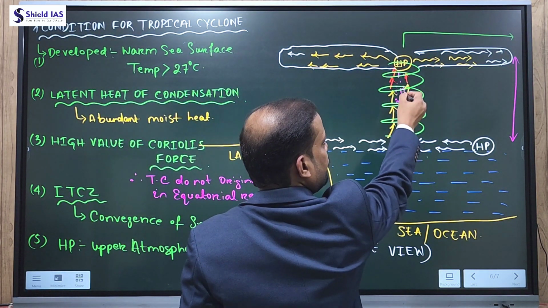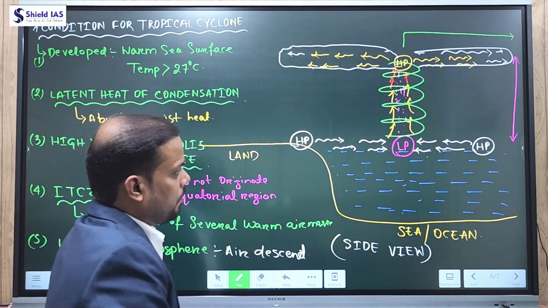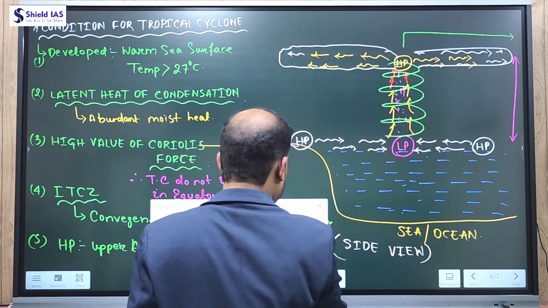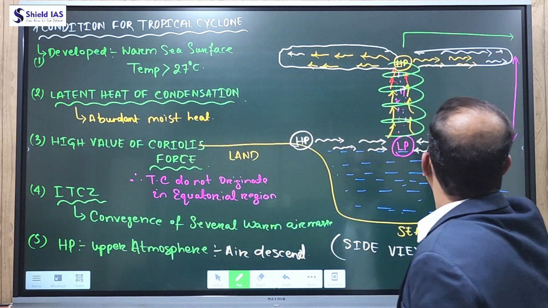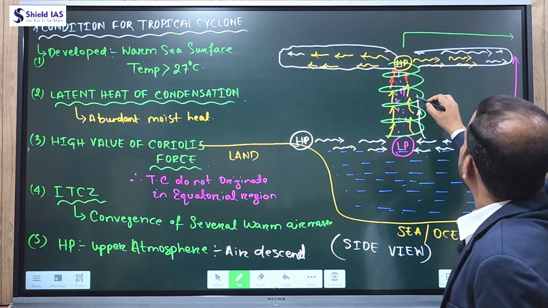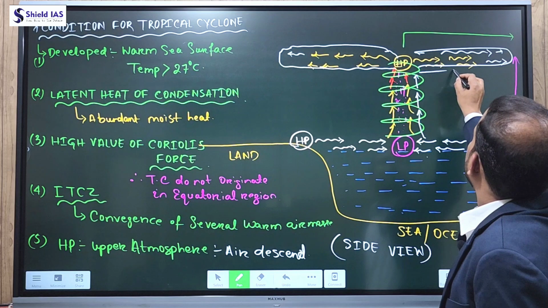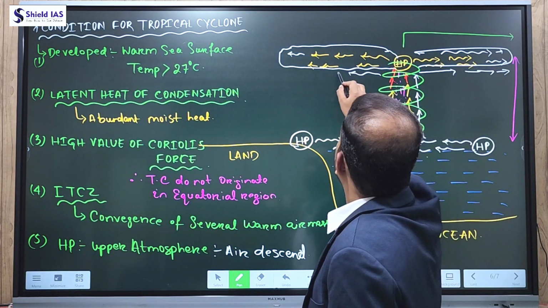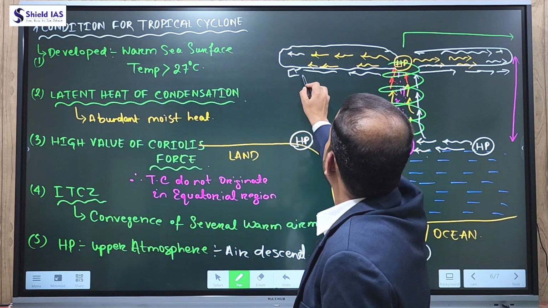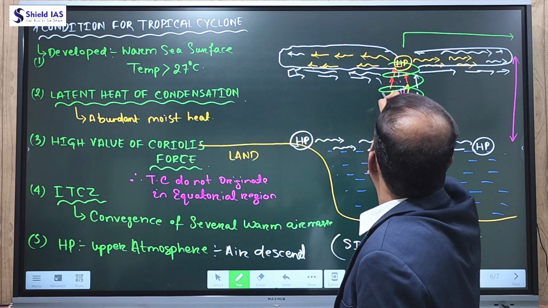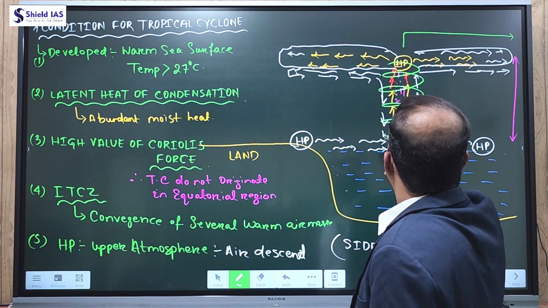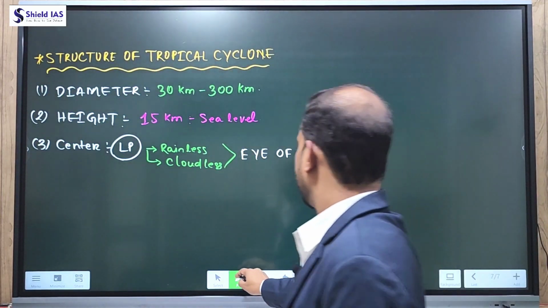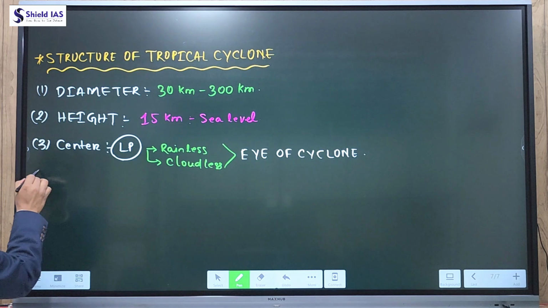Due to the high pressure above, the air will start to descend. When the air starts to descend, you will see the wall of the cyclone surrounding the eye.